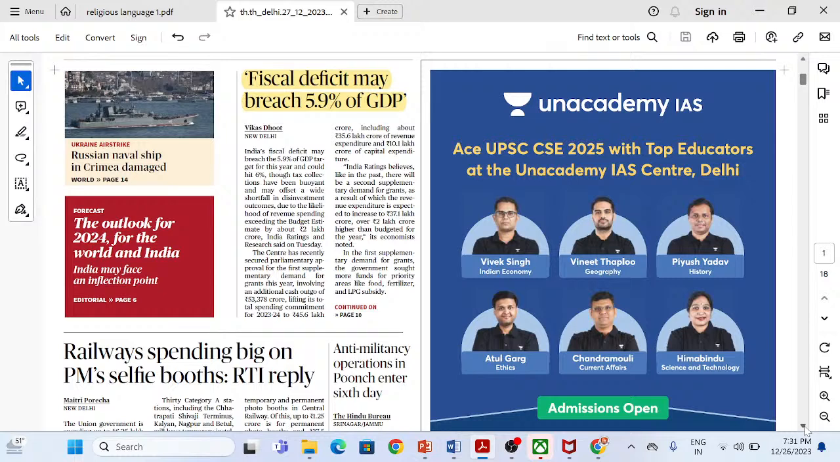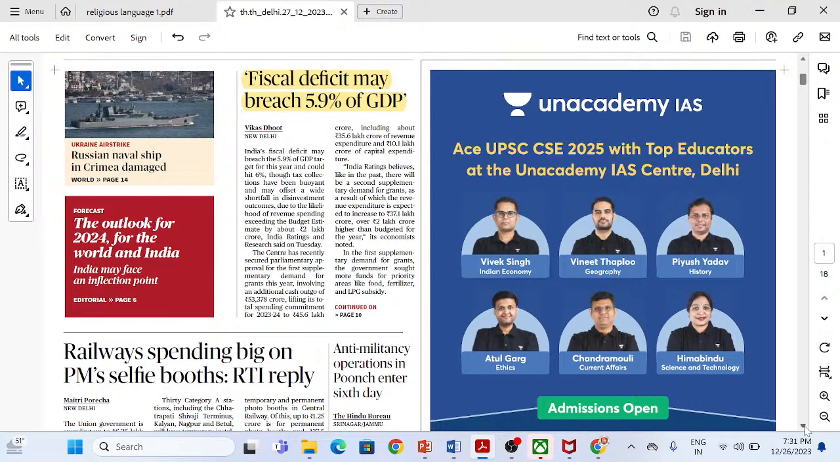So what I have done is I have highlighted certain important aspects of today's news, so that we're going to discuss these aspects and you can always refer to them, so that you can have a better understanding of this particular topic. Now, the first topic in today's context is related to fiscal deficit. They are basically having certain projections where they are trying to say that the fiscal deficit may breach 5.9% of the GDP.